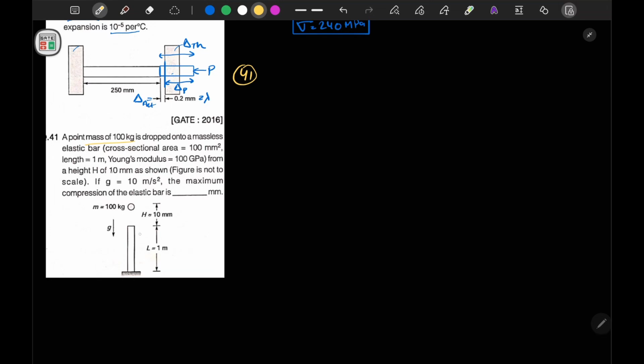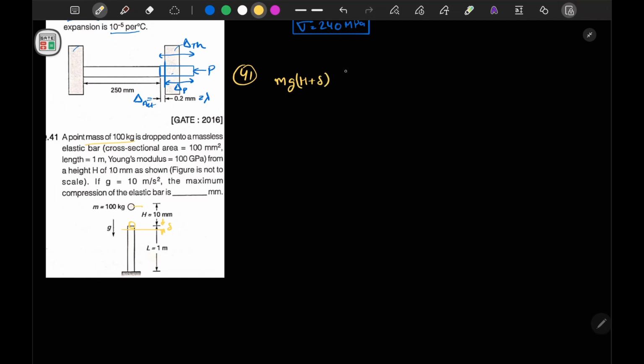let's say that after the impact our bar moves a distance of delta, the bar is compressed by distance delta. So our mass will move a distance of h plus delta. Now we can say that since the energy of the system will remain conserved, what is the initial energy of the system? That is our potential energy of the mass. So potential energy of mass is mg into h plus delta.